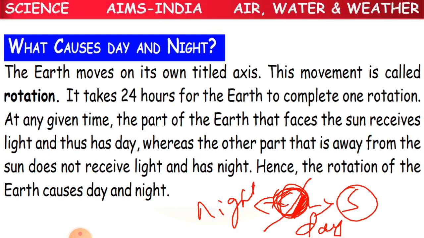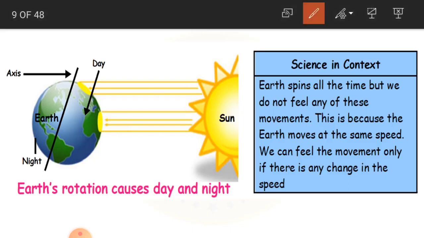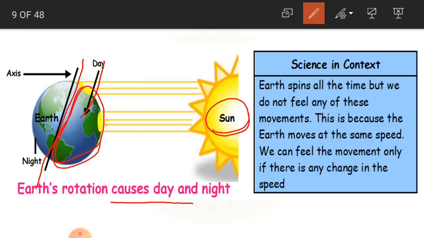Clear children? Okay. Now see here in the picture, it is very clearly shown how earth rotation is causing day and night. See here you are having the sun. This is the tilted axis. And this is the day, this area. These countries or continents, places, all will be having the day time when the earth is tilted towards the sun. And the opposite areas, all the continents, countries, will be having the night. Okay children, clear?